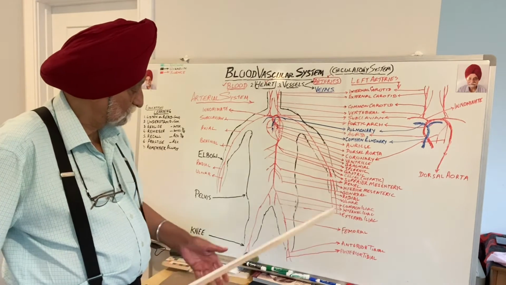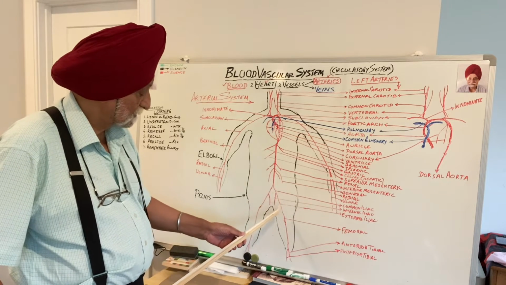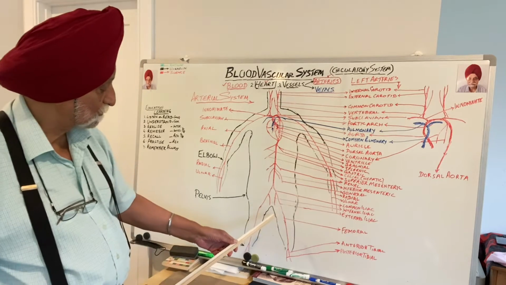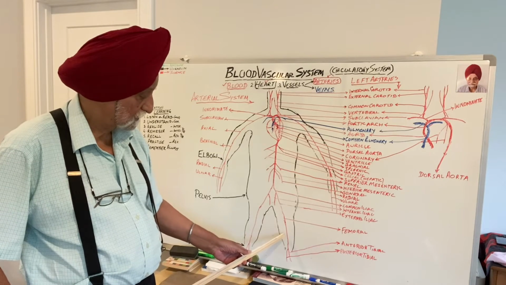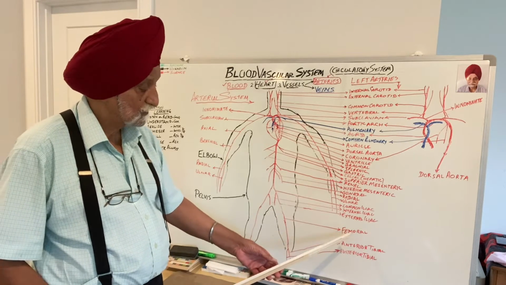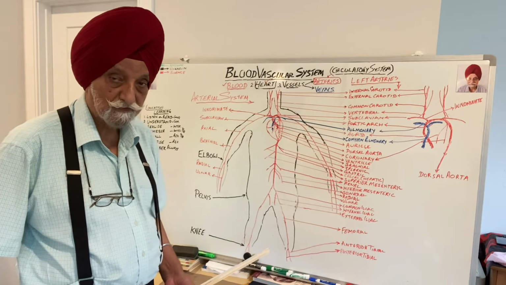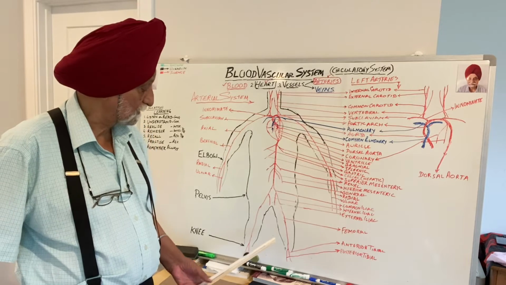Then the aorta, of course, has already bifurcated into iliacs, and the iliac on each side then gets into the region of the thigh, and this blood vessel is called the femoral artery, because there is a bone called femur. After the name of the femur, the artery is called the femoral artery.